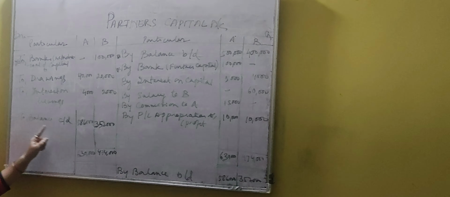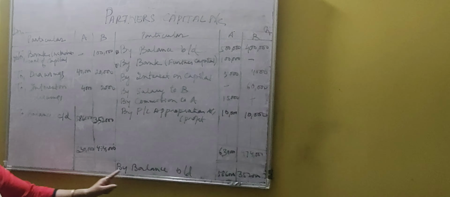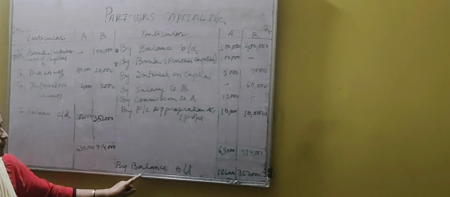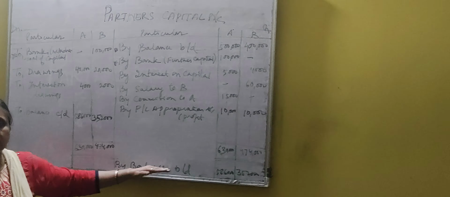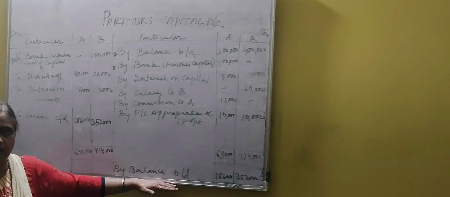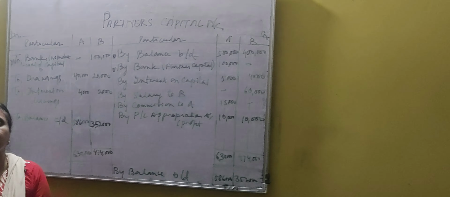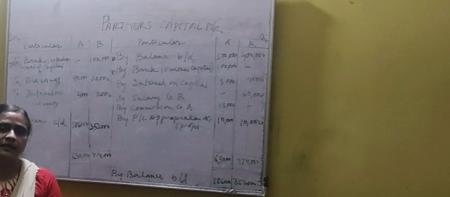So you will write to balance c/d, that is carried down, and come back down by balance b/d, that is brought down. So this will continue, this will be said as the opening balance of capital. Now these are the only things you should remember while preparing the capital account.